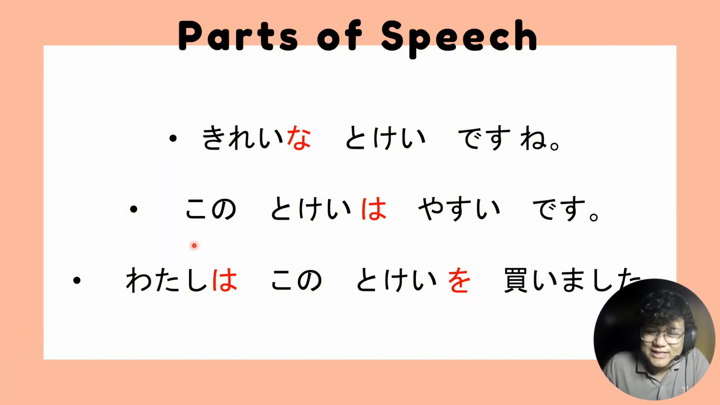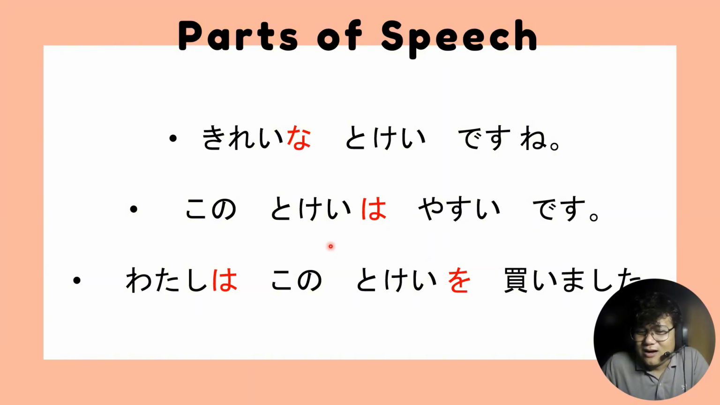Now let's go to the next sentence. Kono tokei wa yasui desu. So we have kono tokei. Tokei is a noun, and kono is describing or modifying a noun. And then we have yasui desu. And we also have wa. We know that wa here is used as a particle. It is a topic particle, meaning it establishes what you are talking about. In this case, you're talking about tokei.